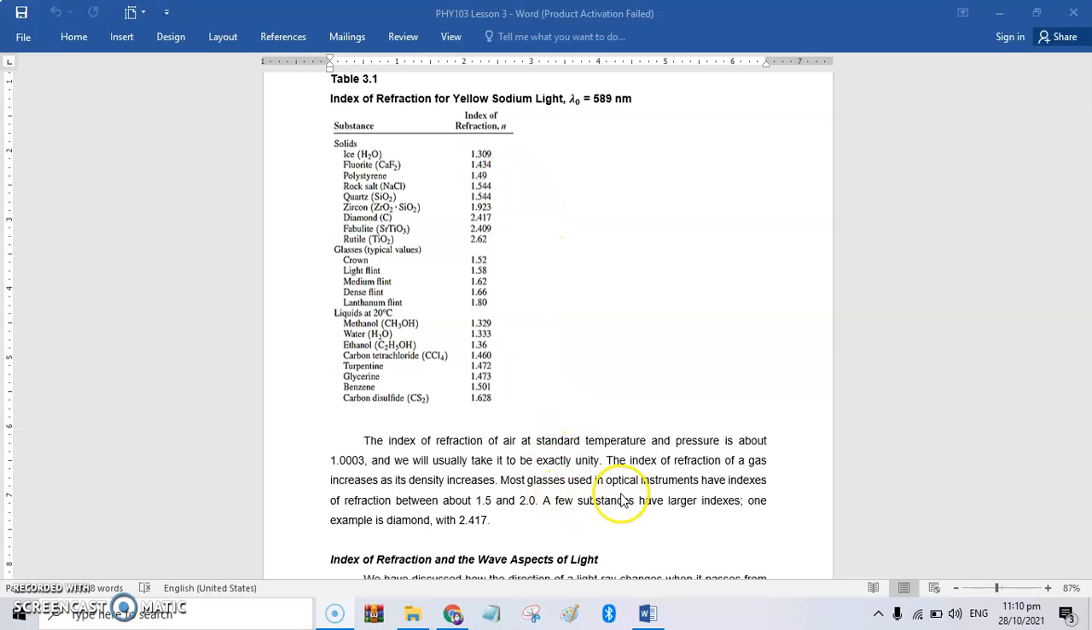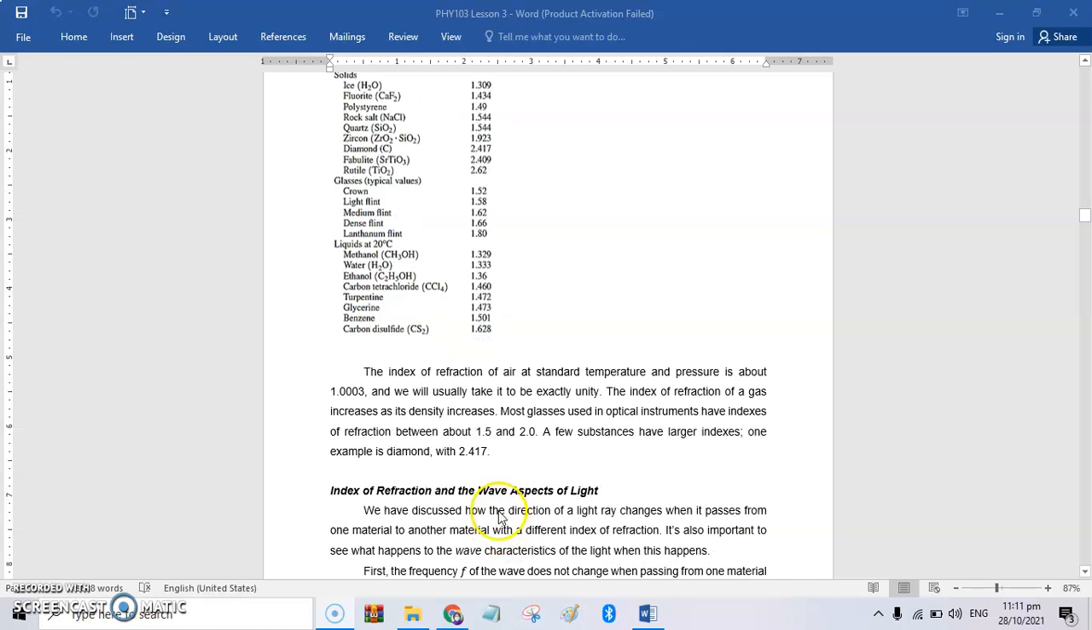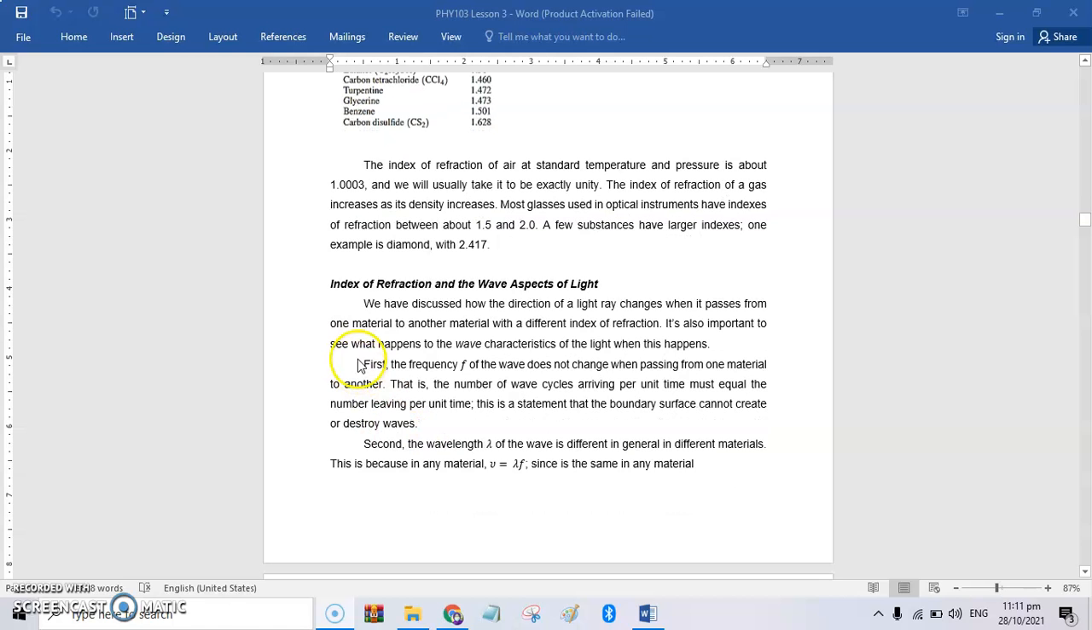Most glasses used in optical instruments have indexes of refraction between about 1.5 and 2. A few substances have larger indexes. One example is diamond with 2.417. Let's proceed. Index of refraction and the wave aspects of light.